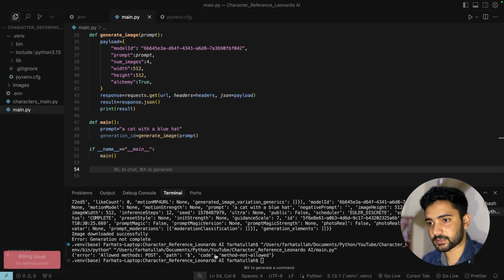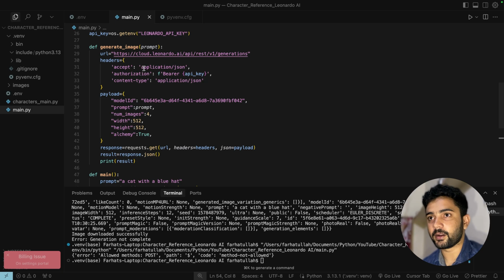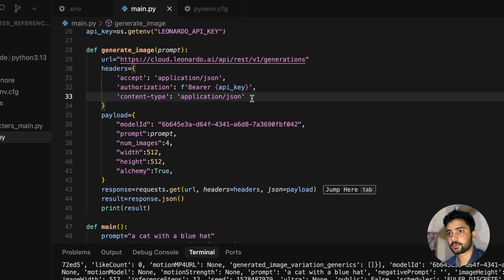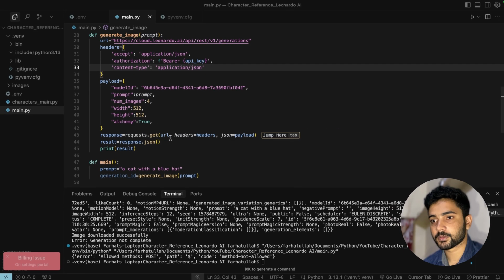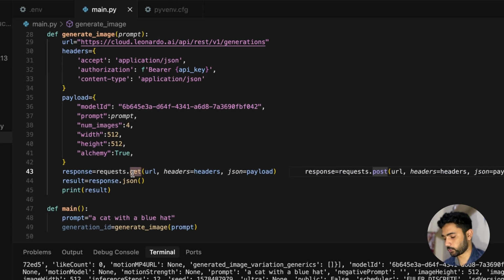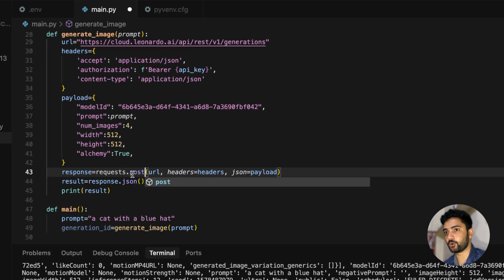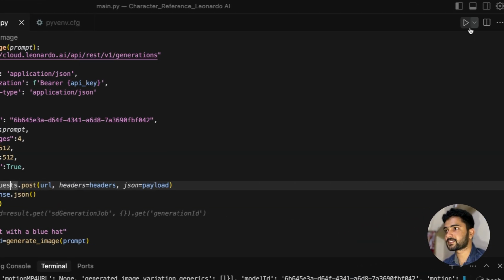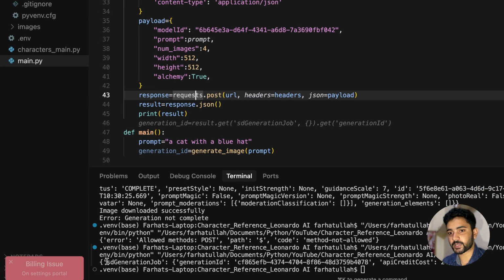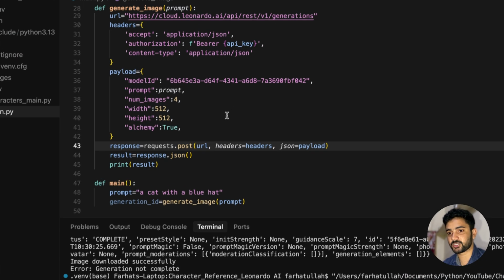So method not allowed. Yes, so we are doing get, it's actually post. So let's give it a try again. Let's see if it works. So now you can see we are getting the generation ID in the SD generation job.